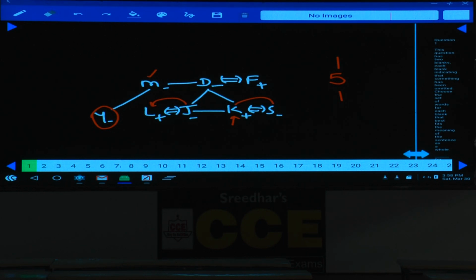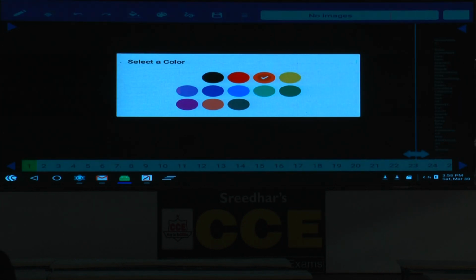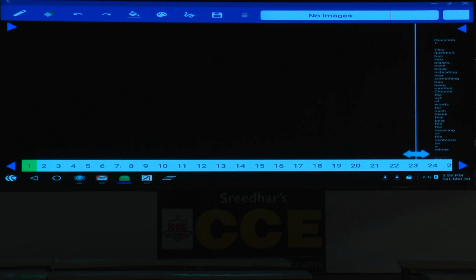Then 96 to 100. In question numbers 96 to 100, it is based on floor arrangement, 7 floors. A, B, C, D, E, F and G are 7 persons living on 7 different floors of a building, but not necessarily in the same order. The lowermost floor of the building is the first floor, the floor above is the second floor, and so on. The 7th floor is at the top.